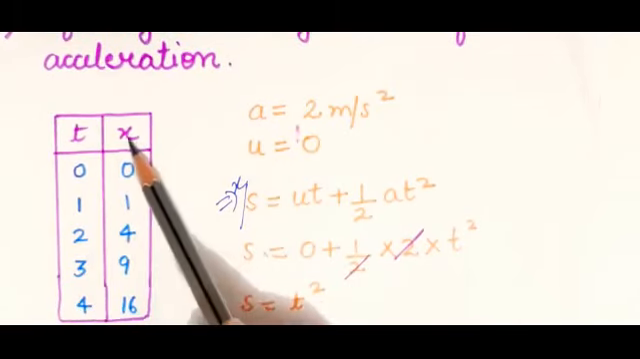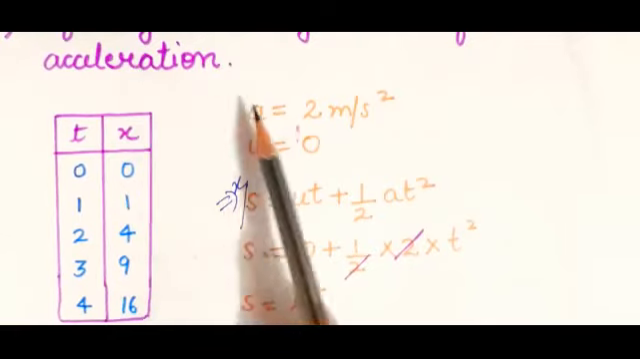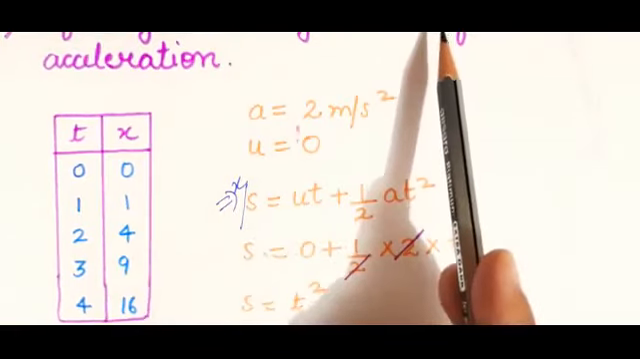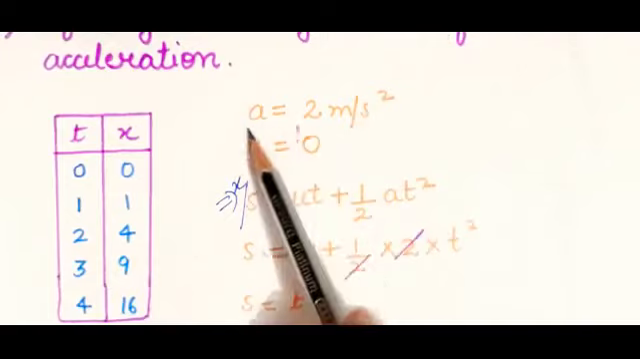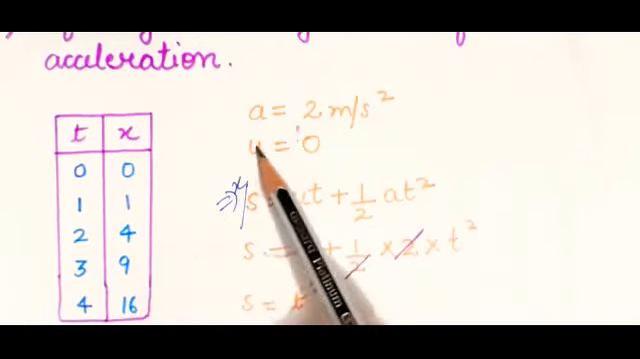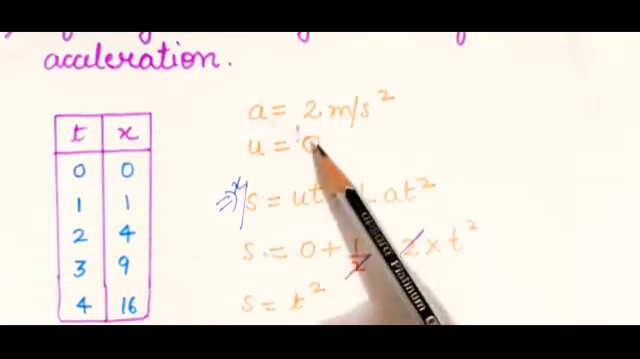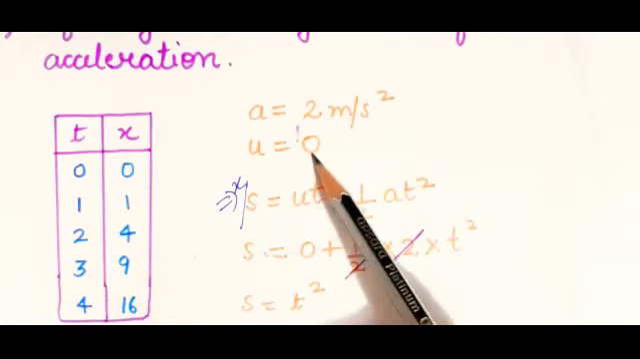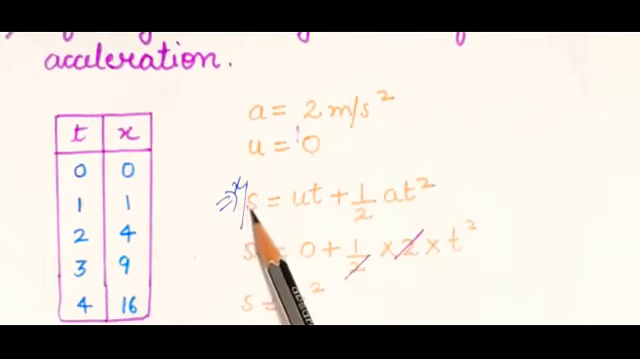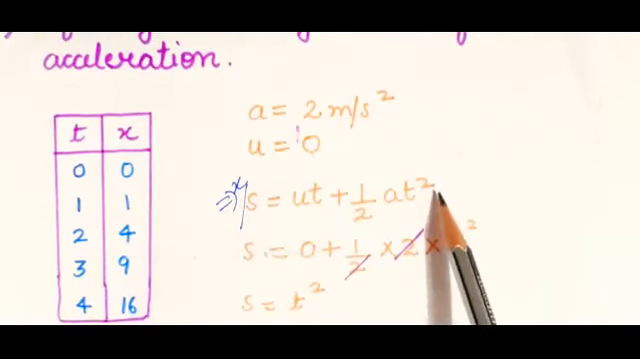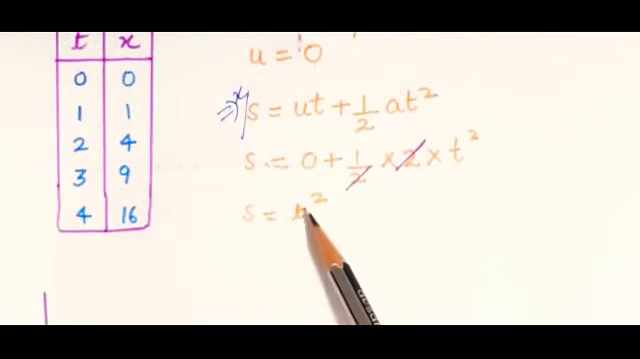Now you need to calculate x, the distance. Acceleration, since it is uniform, is constant. So take any constant acceleration. I have taken 2 meter per second square. Initial velocity I have considered 0. You can consider any other velocity other than 0 also. So apply the formula s is equal to ut plus half at square. Substitute the values and you will get s is equal to t square.